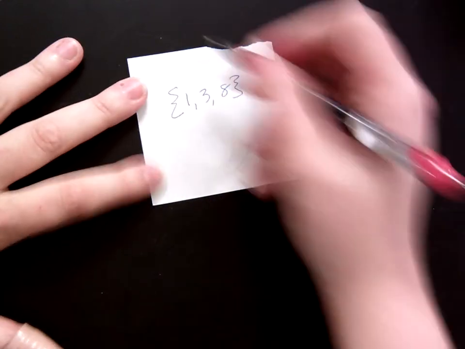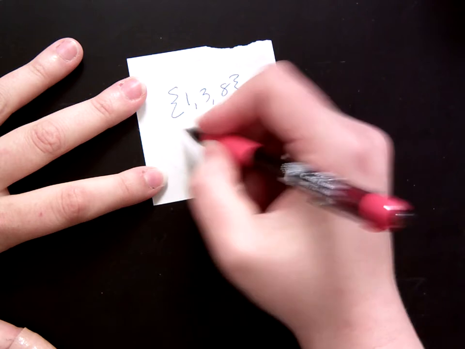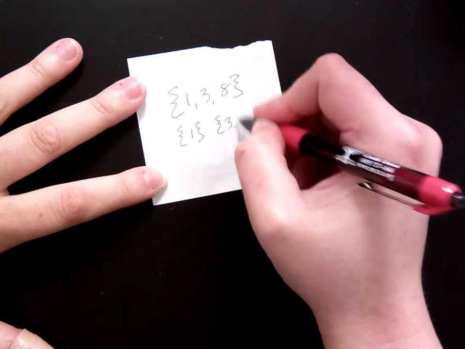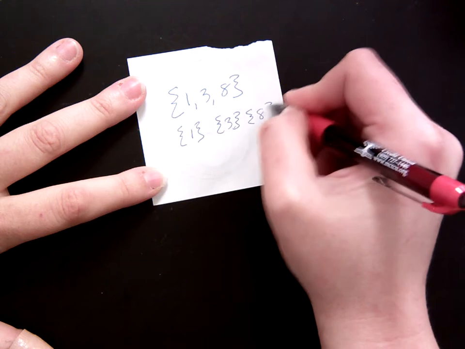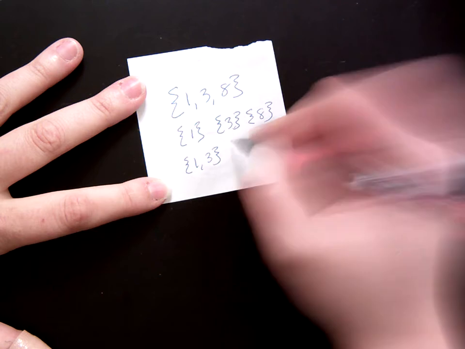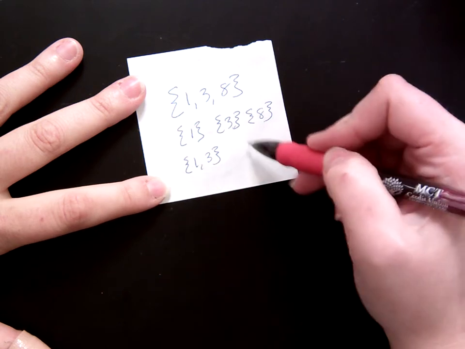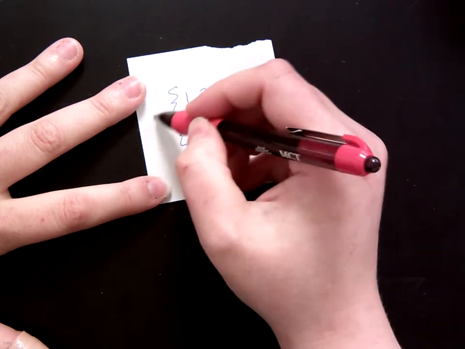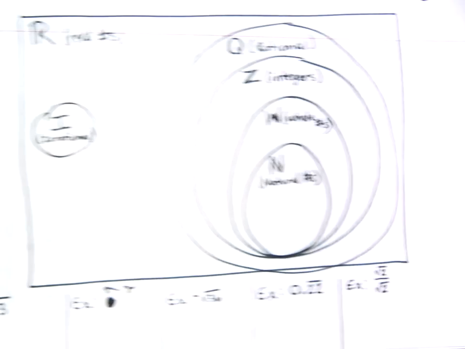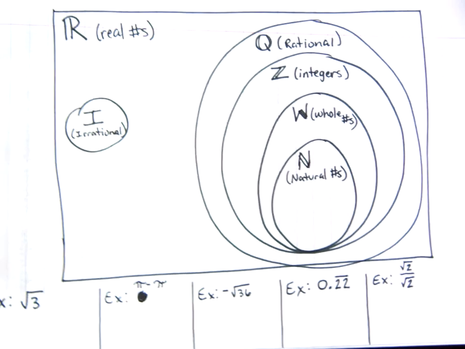So with numbers, for instance, 1, 3, and 8 is my set. I can have a subset with 1, a subset with 3, a subset with 8, or any combination thereof. Okay, 1 and 3, 1 and 8, 3 and 8, those are all subsets of this original one. Now, the real number system is a set of numbers that can be broken down into smaller subsets.